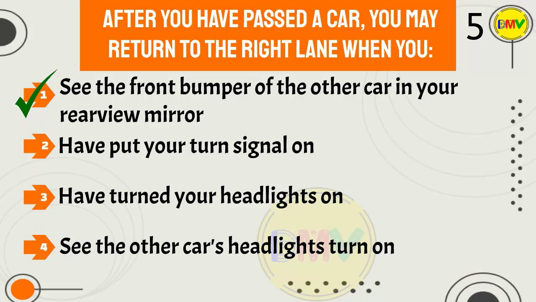The correct answer is 1. After passing on the left, before you return to the right lane, look at your interior rearview mirror and make sure you can see the front bumper of the passed vehicle. Look over your right shoulder to make sure you can see several feet of pavement between your vehicle and the one you passed. You may then return to the right lane.